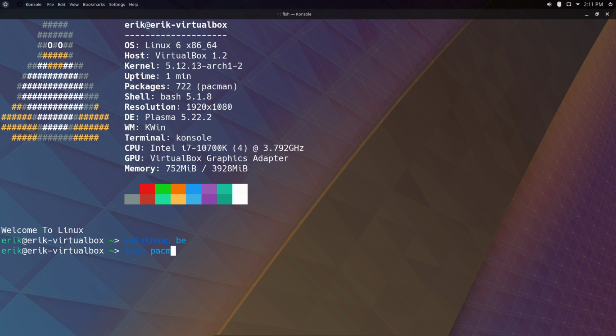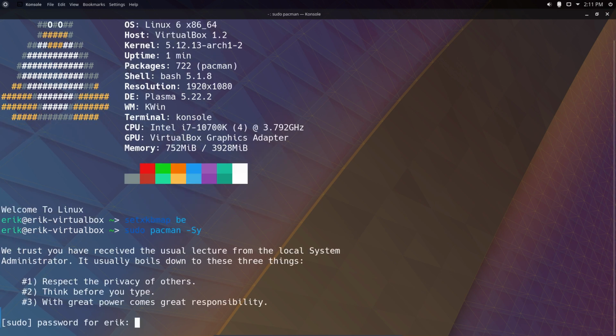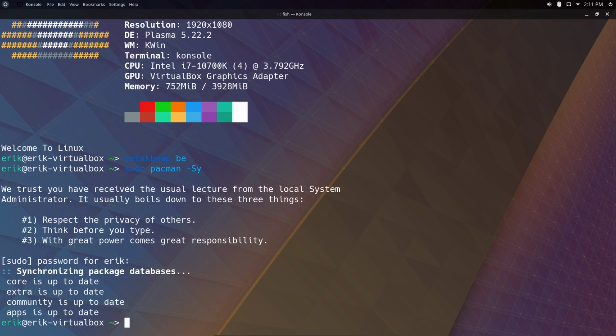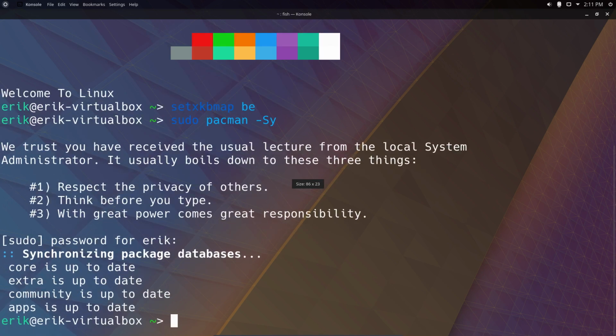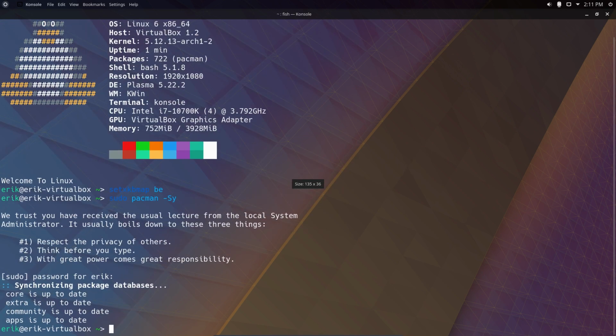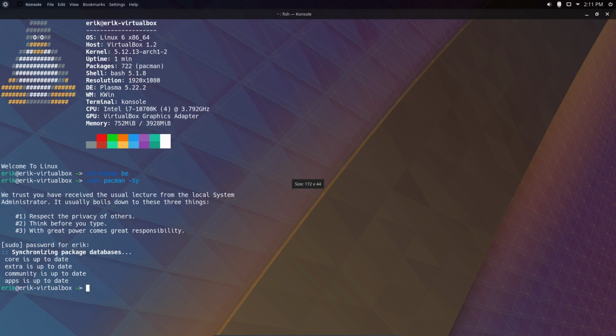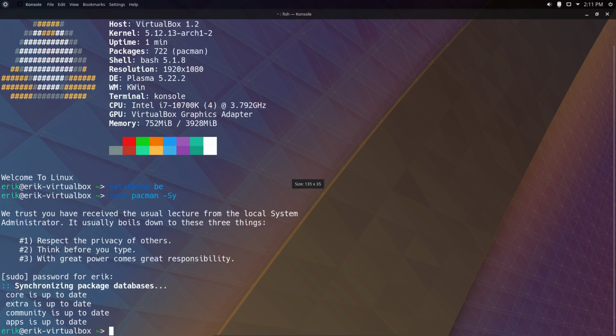So sudo pacman -Sy. Yeah, the font is okay for me, but some people will like smaller letters. So that's a plus and that's a minus. Maybe this is already okay for many people, but for the video, super, right? Everybody sees what I'm typing.